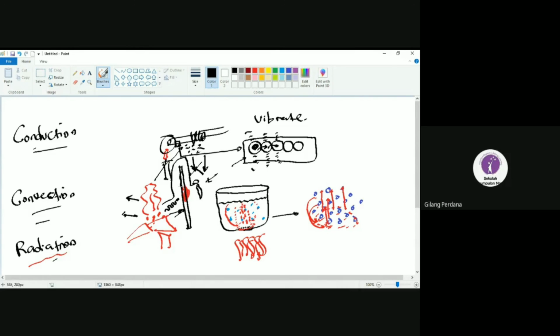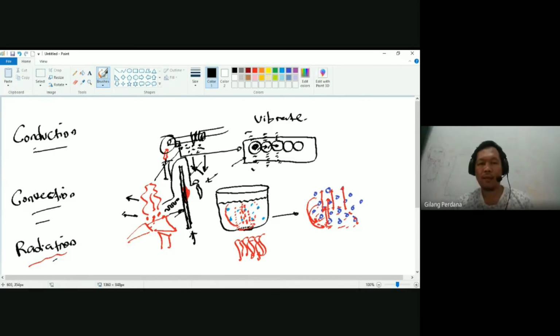So this metal will get more energy, and then it has a higher temperature than before. So the metal itself emits heat energy to your hand. That's why your hand will feel hot, because of this metal that gets heat from the campfire.